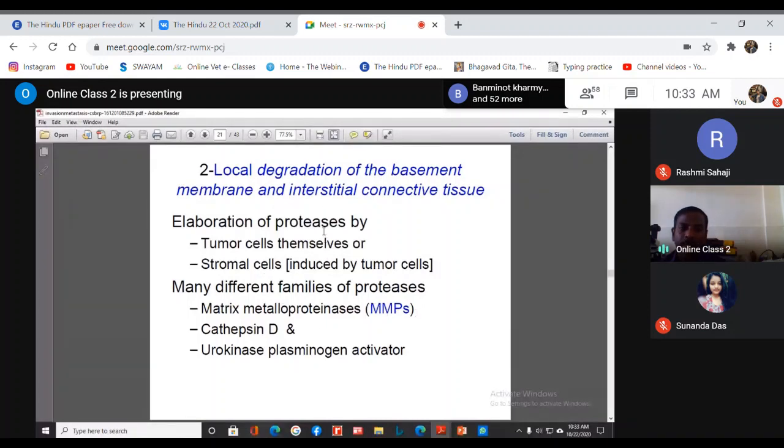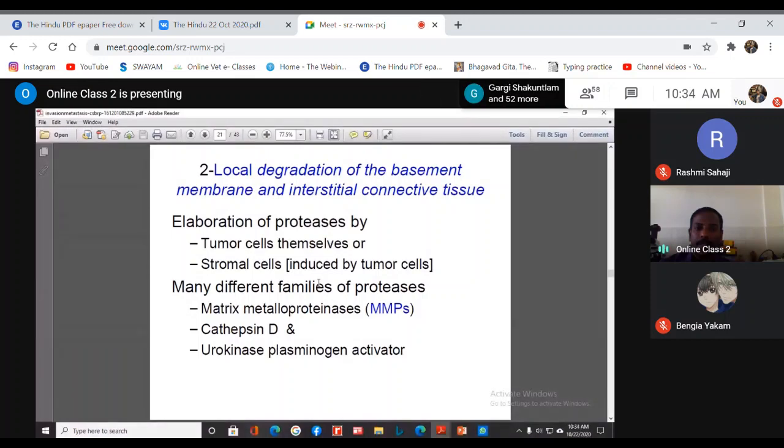So what does the term proteases stand for? What do you mean by proteases? Protein digesting enzymes, enzymes which digest the proteins. So it breaks down the proteins. Various types of proteases are secreted by the tumor cells, and not only the tumor cells but also the supporting stromal cells which are associated with the tumor growth.